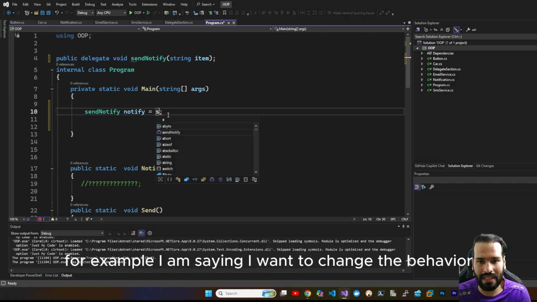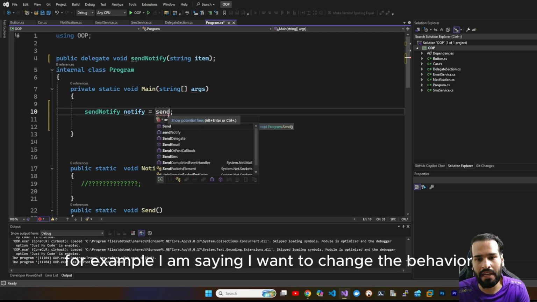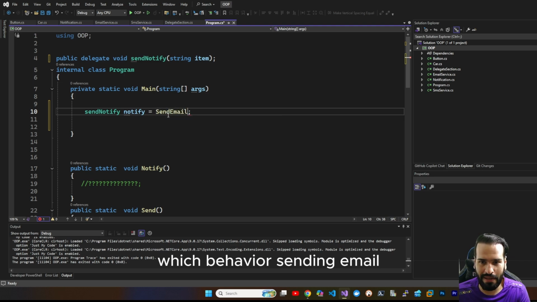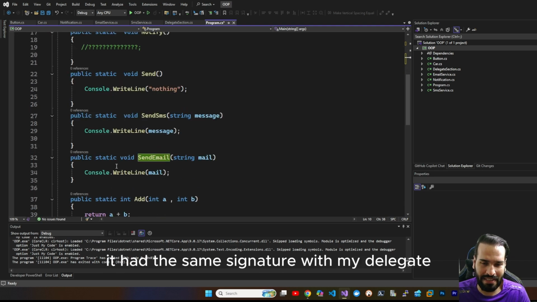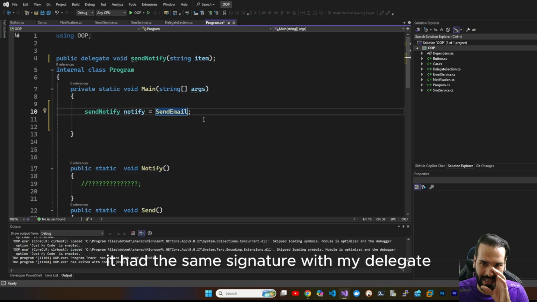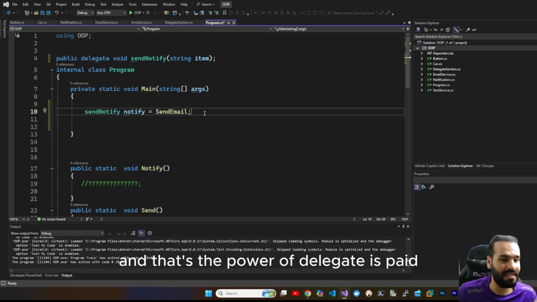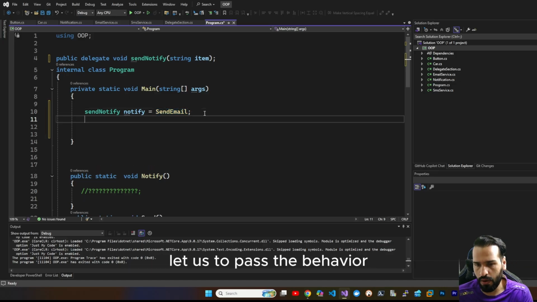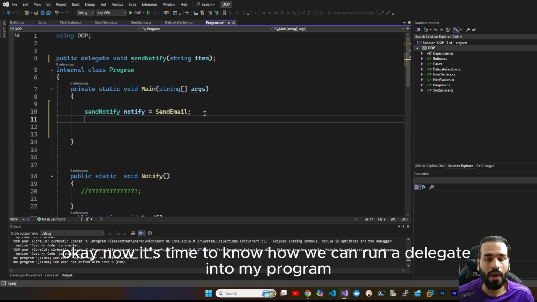Now, without changing the caller and any code here, you are just changing the behavior. For example, I am saying I want to change the behavior. Which behavior? Sending email. Okay, the sending email is here. It has the same signature as my delegate. And that's the power of delegates: they let us pass the behavior.